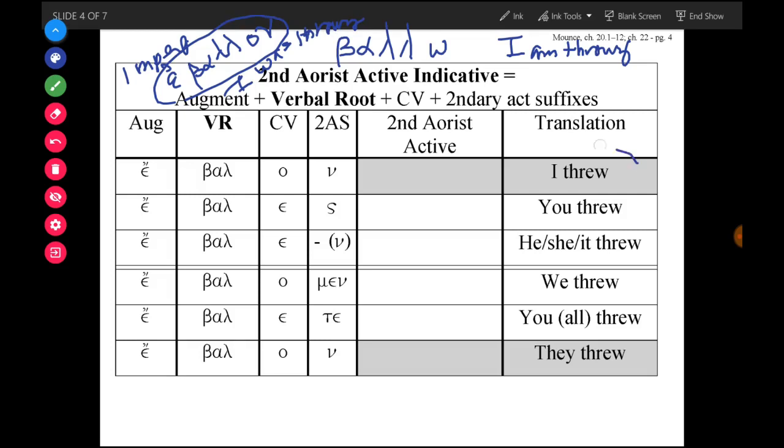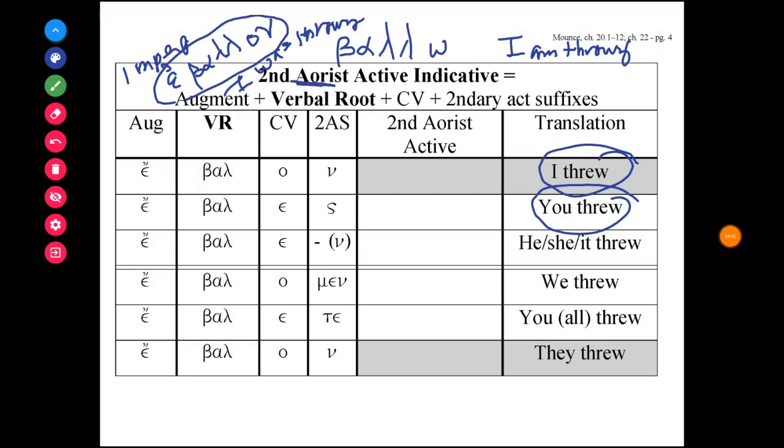But what if I want to say I threw or you threw? So not I was throwing, but I threw. Not you were throwing, but you threw. I cannot use the imperfect tense, but instead I use the aorist. And we'll be learning a particular kind of aorist form. We're learning the second aorist form.